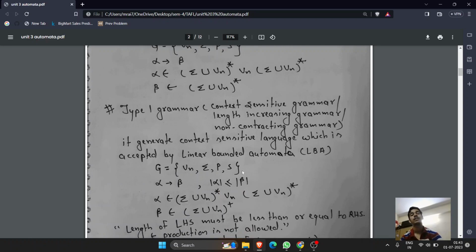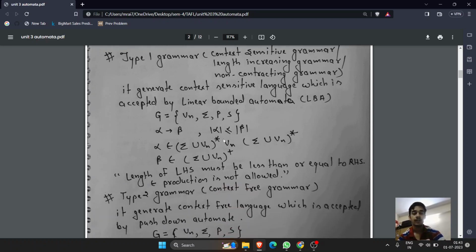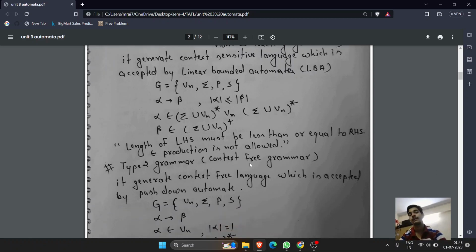Then we have further type 1 grammar, context sensitive grammar. Here alpha can have any number of terminals, non-terminals, one non-empty non-terminal, and ending terminals, non-terminals. But for beta, there is a slight change. Here we have terminals, non-terminals, but instead of Kleene closure, we have positive closure. That means here null is not accepted.